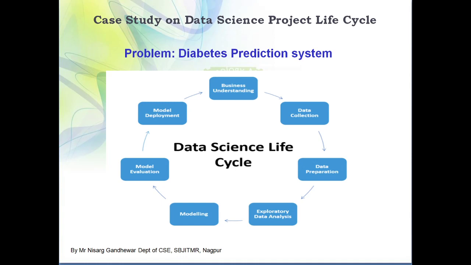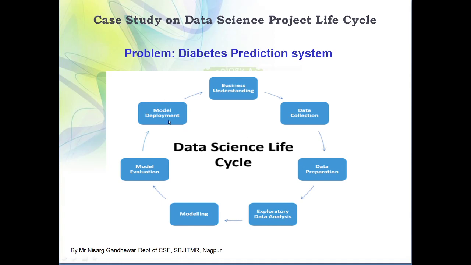So once you have developed your model, you need to evaluate it with respect to various parameters. Those parameters are going to vary from project to project, problem statement to problem statement. Somebody can use precision, somebody can use recall, somebody can use f measure. A number of metrics are there to evaluate a particular model. If you are satisfied that the parameters you set are giving you the appropriate result,